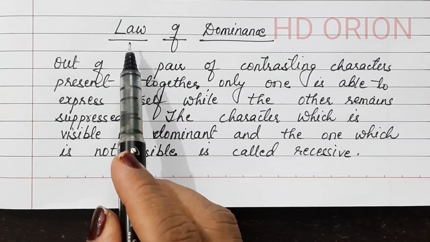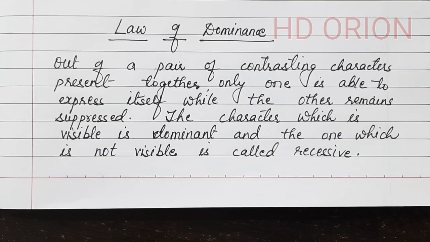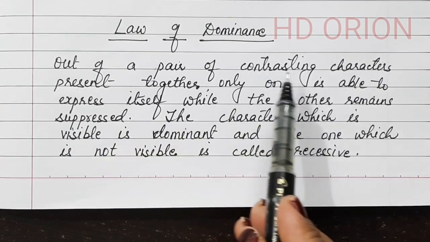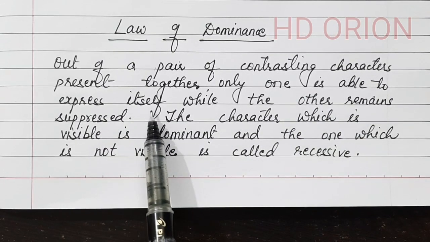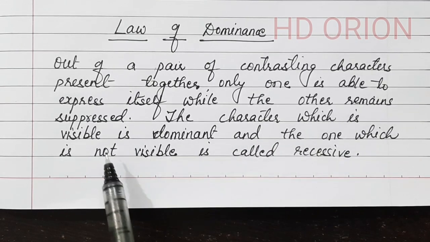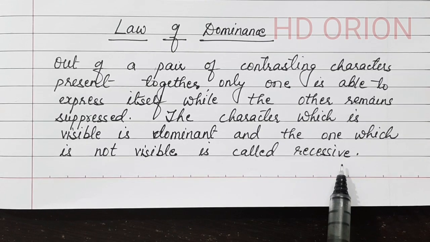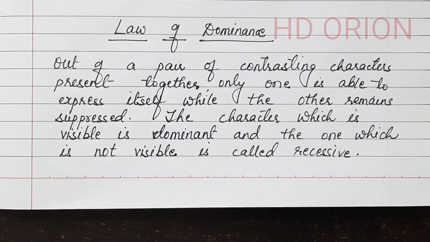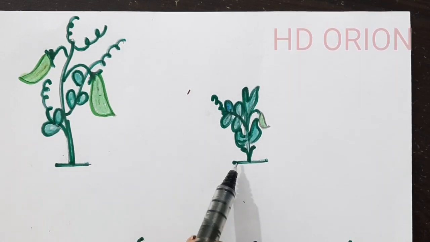Let us study the first law, the law of dominance. This is a monohybrid inheritance, that is, we are going to study this in a monohybrid cross. Out of a pair of contrasting characters present together, only one is able to express itself while the other remains suppressed. The character which is visible is dominant, and the one which is not visible is called recessive. Let us study this with the help of an example.